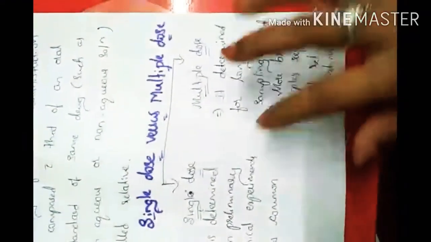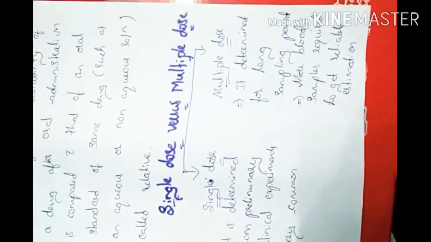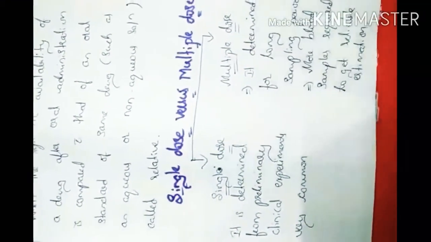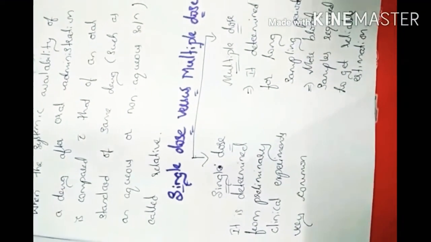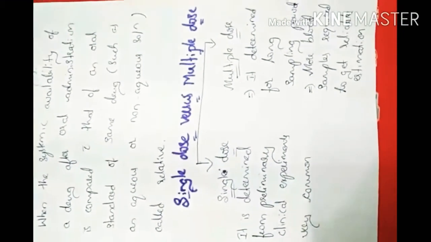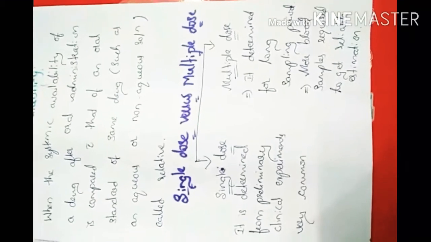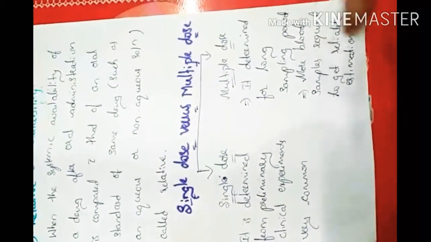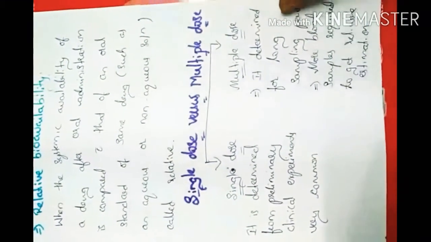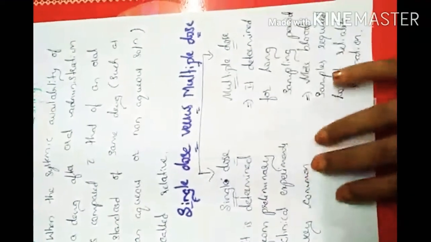Next, single dose versus multiple dose. Single dose means it is determined from preliminary clinical experiments, so it is very common. In single dose, we use only a single dose, only 1 ml dose for the patients. It is required in the preliminary clinical stage, the starting stage of phase 1 clinical experiments. So it is very common.